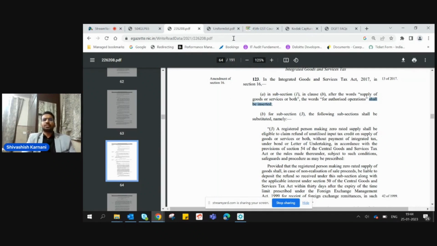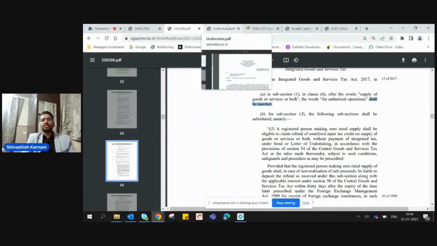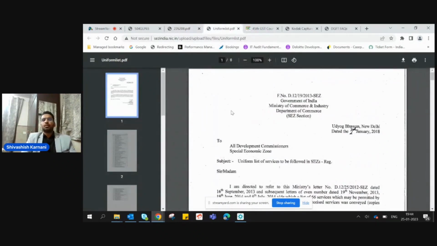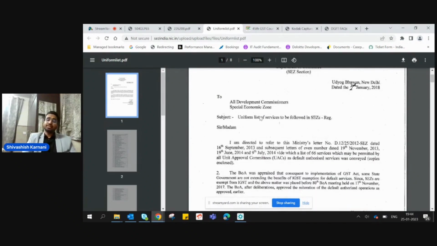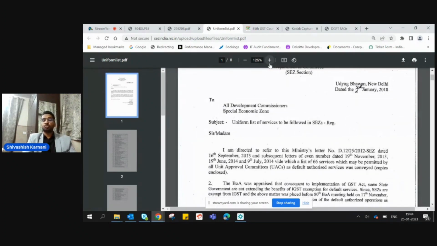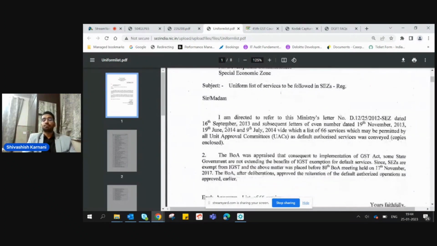And these set of services are notified by the Ministry of Commerce and Industry. I have opened this notification from the sezindia.nic.in website of Government of India, and it says there is a uniform list of services to be followed in all the SEZs. There is a list of 66 services.